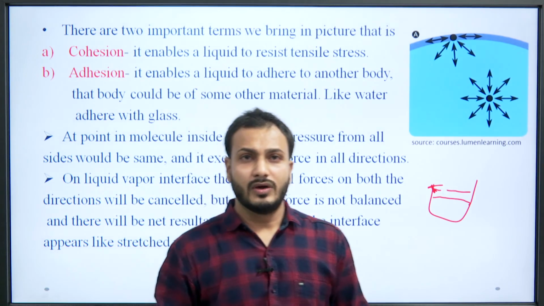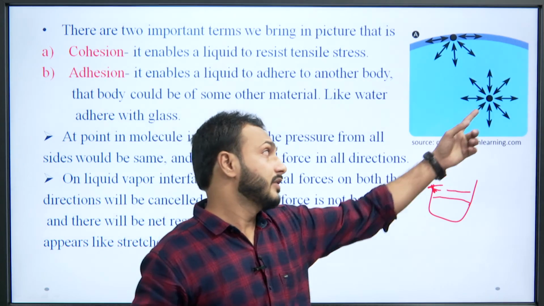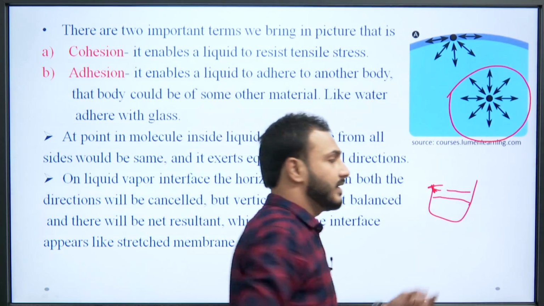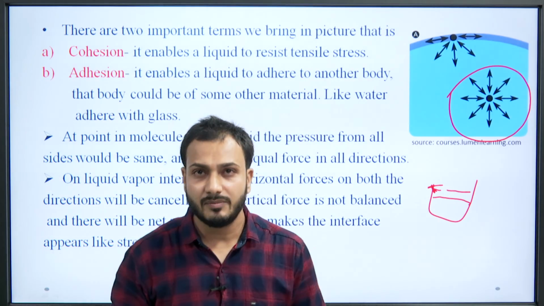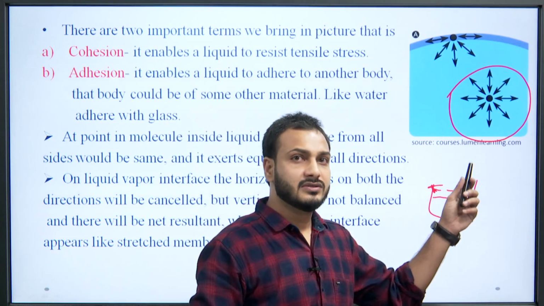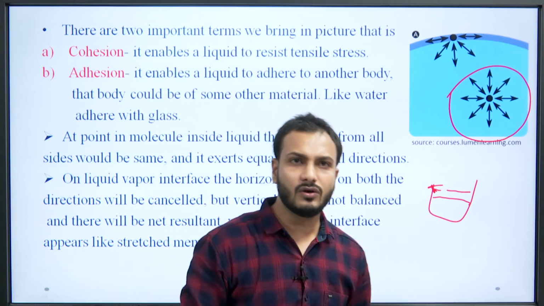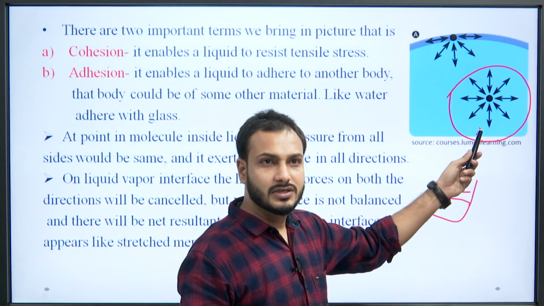So, at a point among molecules inside the liquid, the pressure from all sides would be the same. If you look at this picture, here there is a point where the forces from the molecules on all sides would be the same, and the resultant exerts equal force in all directions, so the resultant will be cancelled out.